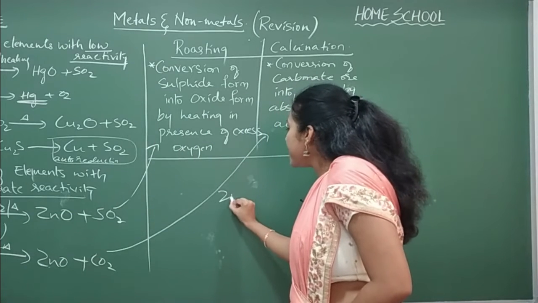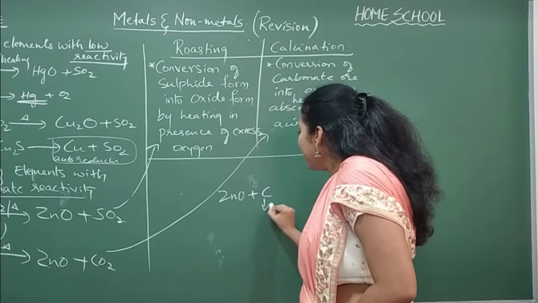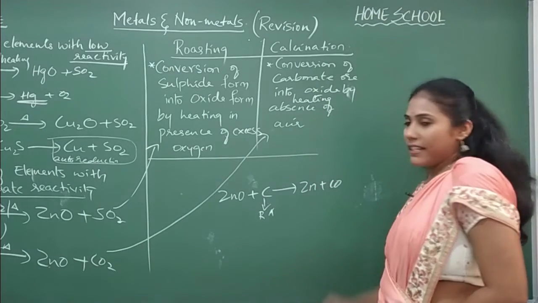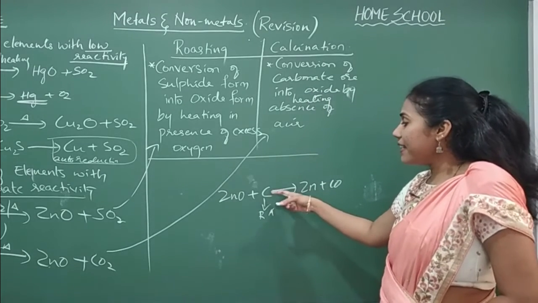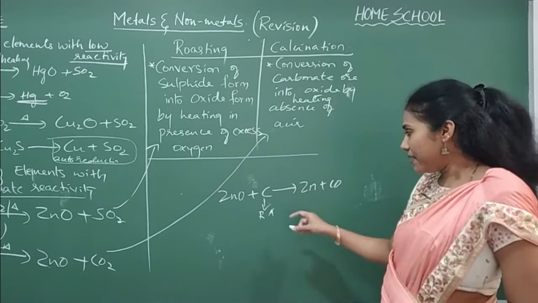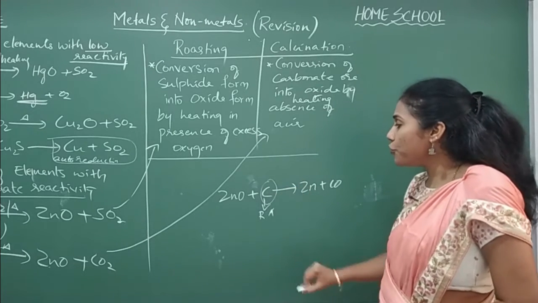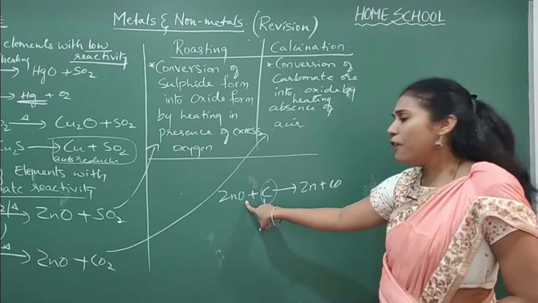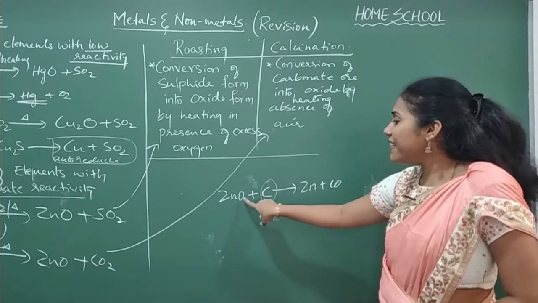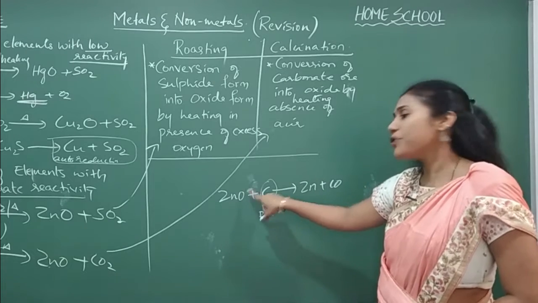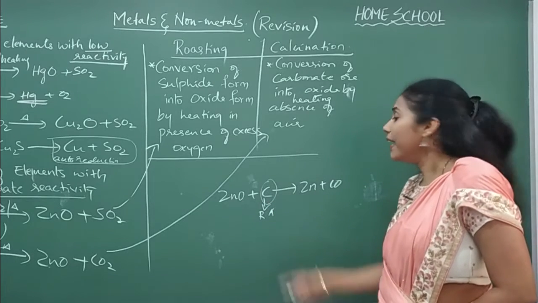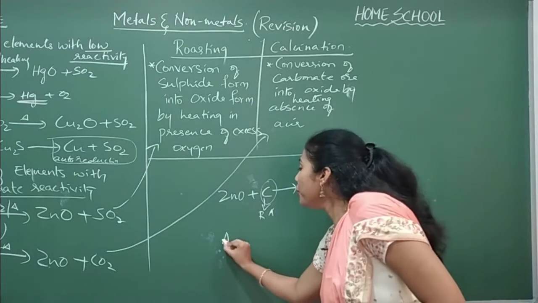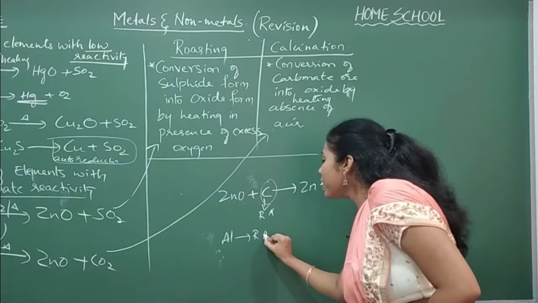Later, your ZnO is there and here carbon is used as a reducing agent. You will get zinc plus carbon monoxide. Carbon is used as a reducing agent, that means it is the substance used for removal of oxygen from ZnO. Removal of oxygen is called reduction. So the substance is helping the reduction reaction to happen, so it is called a reducing agent. But here, instead of carbon, sometimes you can also use aluminium as a reducing agent.